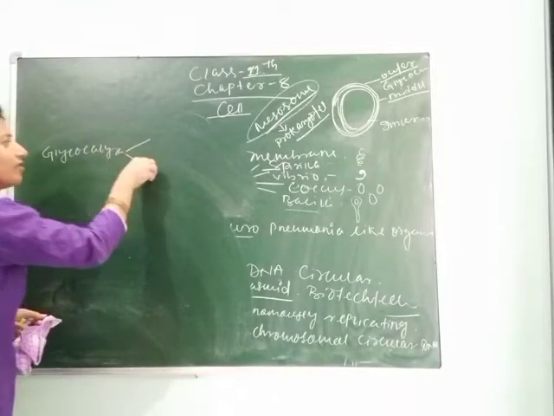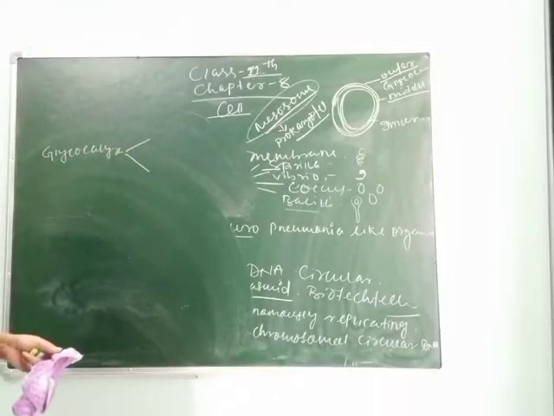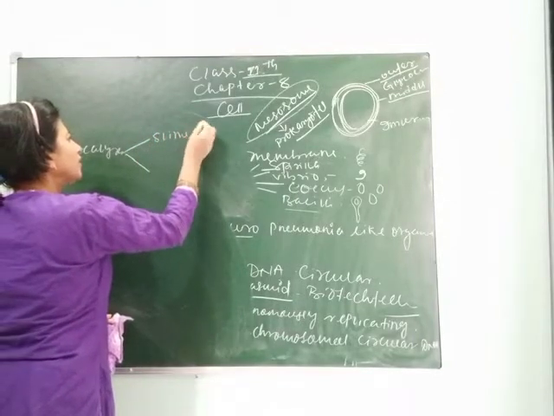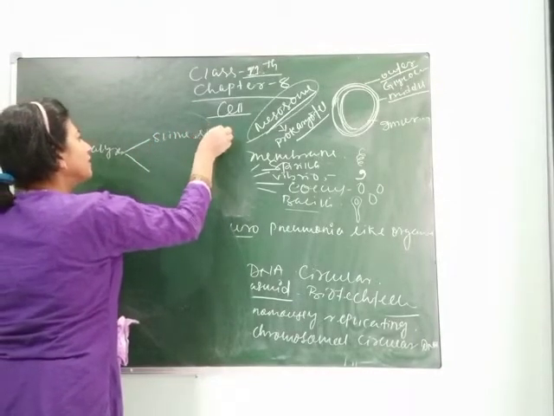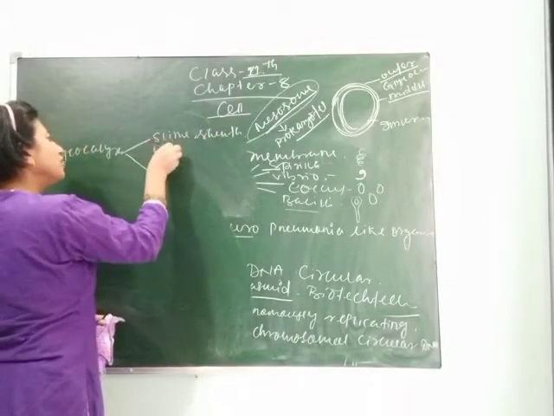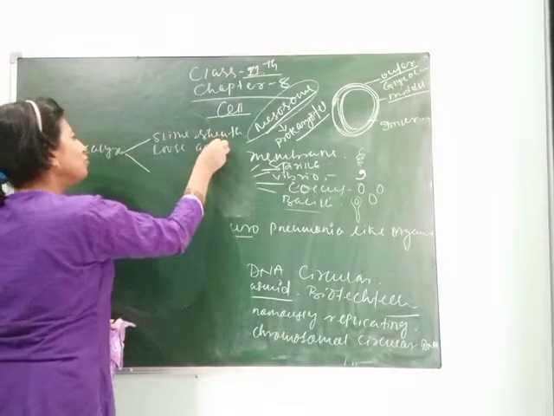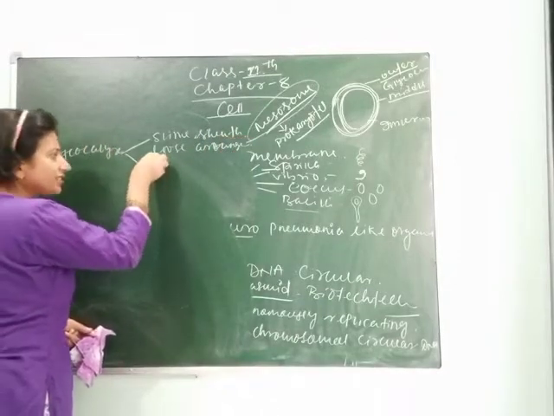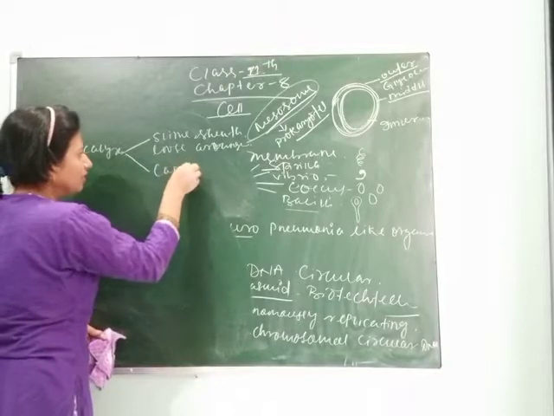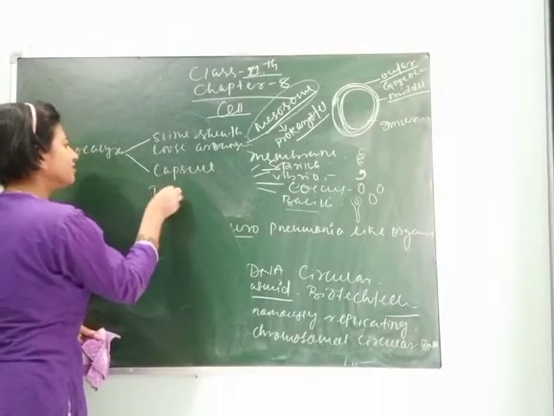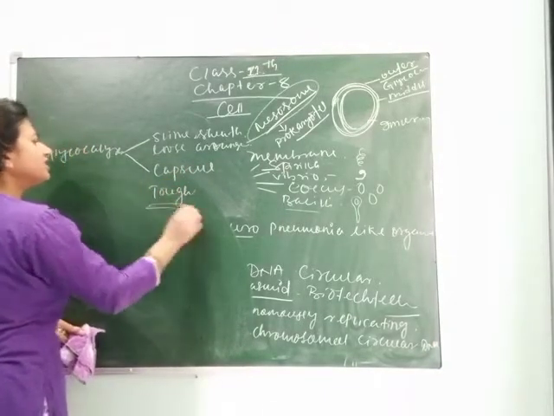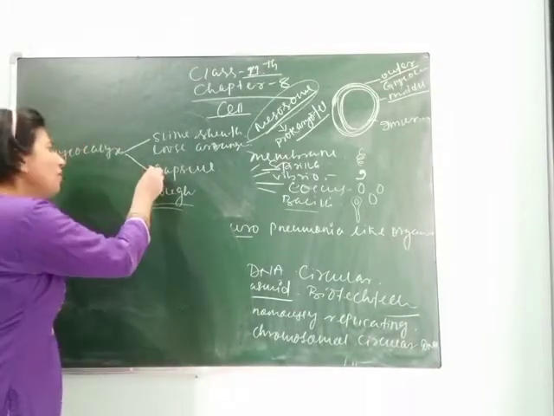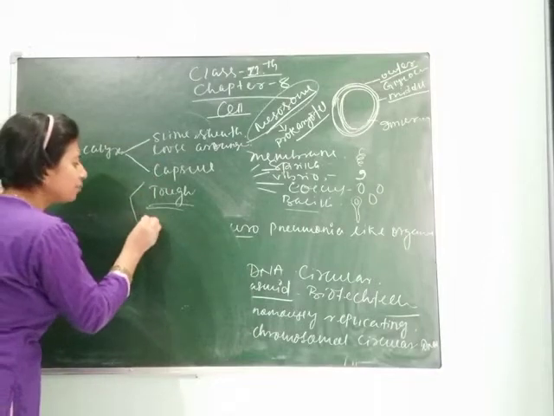The glycocalyx has two layers, in which one is loosely arranged, which is called the slime layer or slime sheath. And another is called the capsule, which is tough. It means the arrangement is tough, so they are very strong, and their function is to protect the bacterial cell.